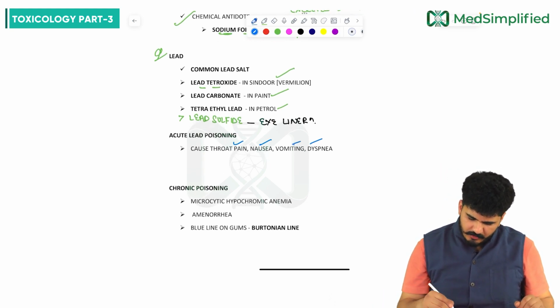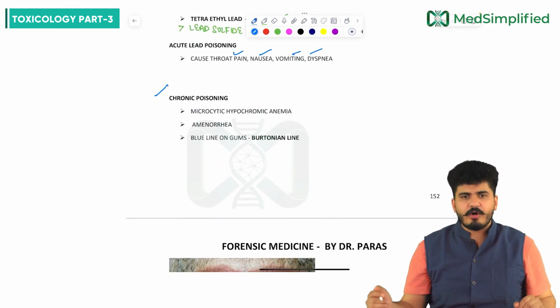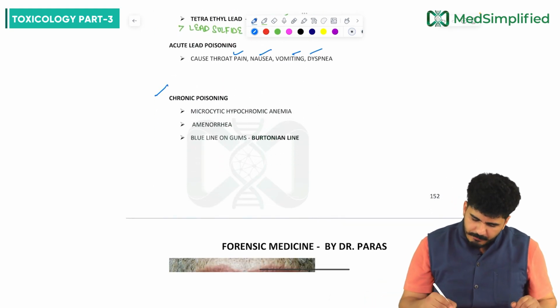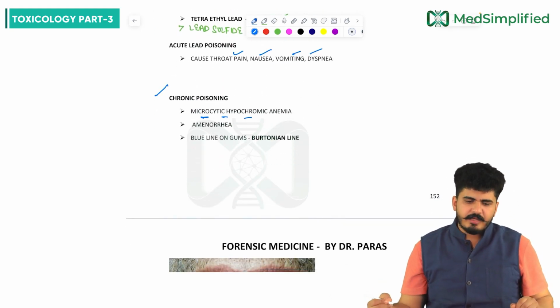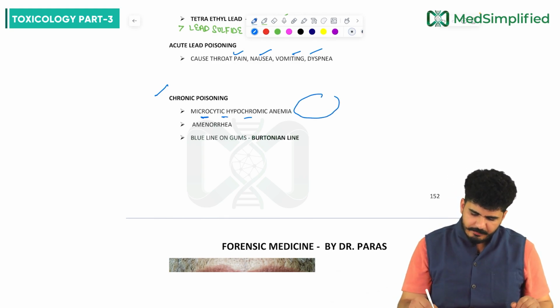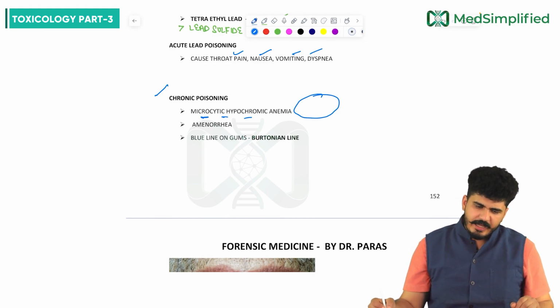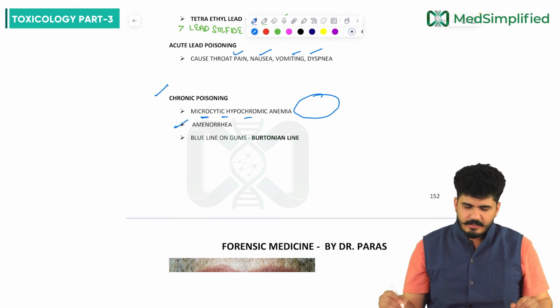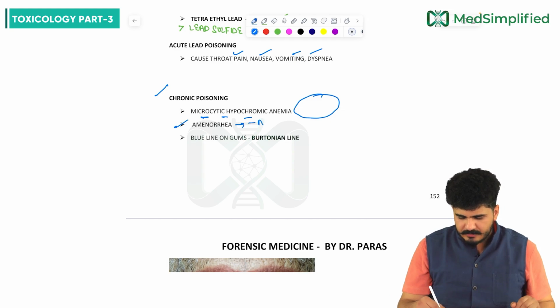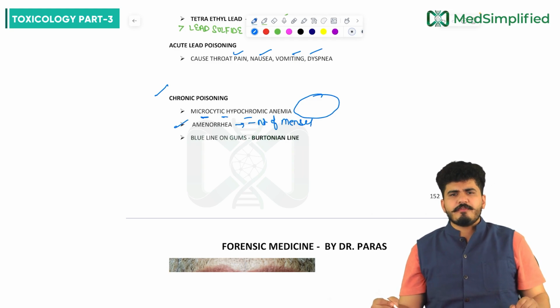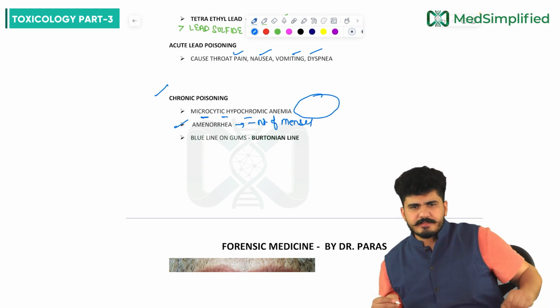Plus, if I talk about the chronic poisoning features, what are they? You will see microcytic hypochromic anemia. Pale RBC, you will find pale RBC. Microcytic, small pale RBC. Sir, another can be amenorrhea. Amenorrhea is absence of menses.